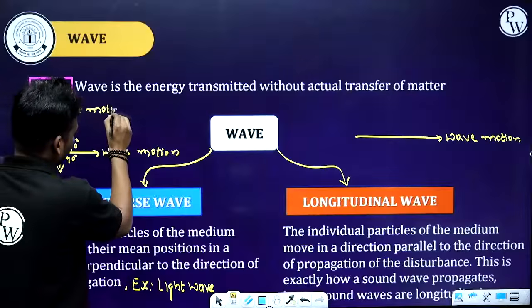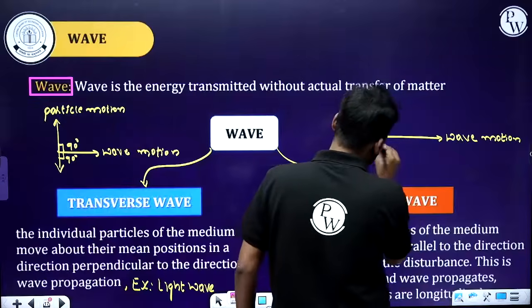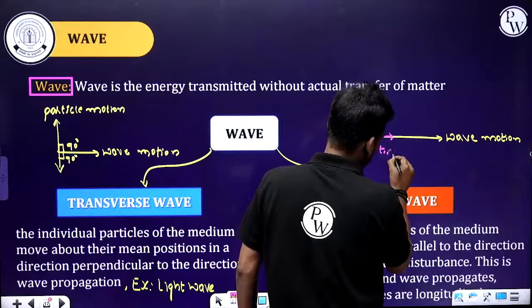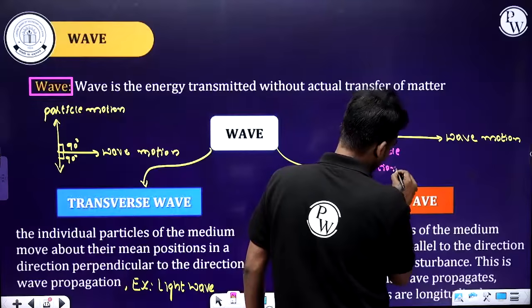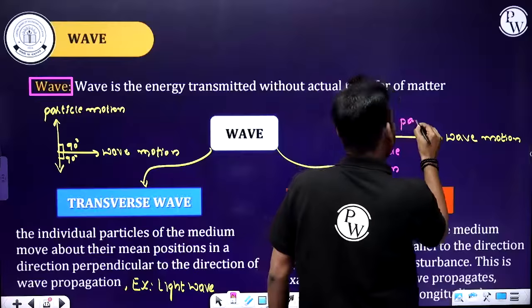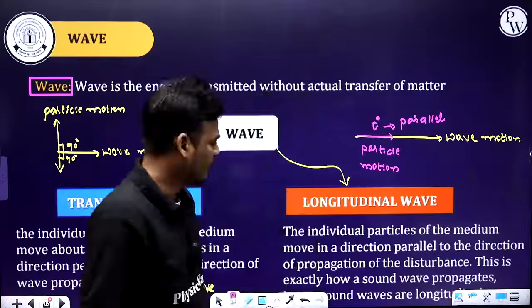Particle motion. And here, this is particle motion. What is the angle? 0 degree. Nothing but parallel. Then you can call it a longitudinal wave. Okay, I'll show you with simulations.